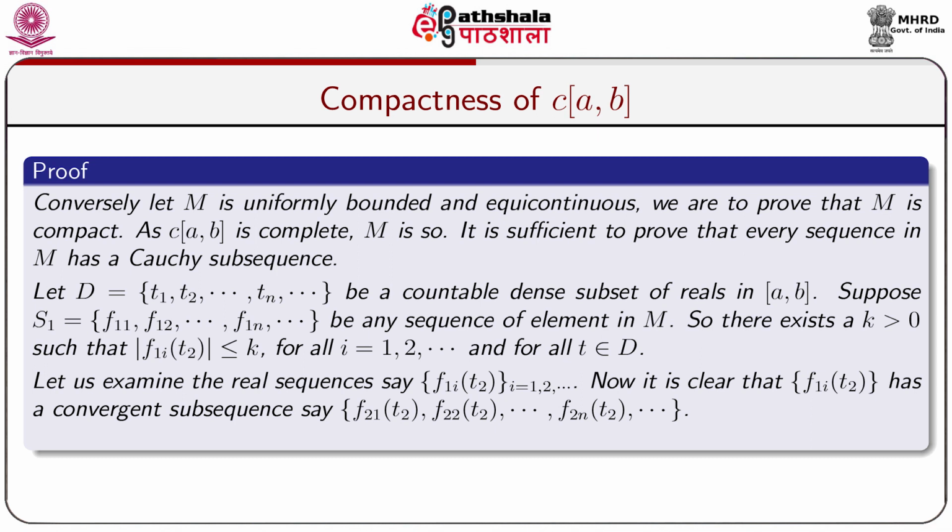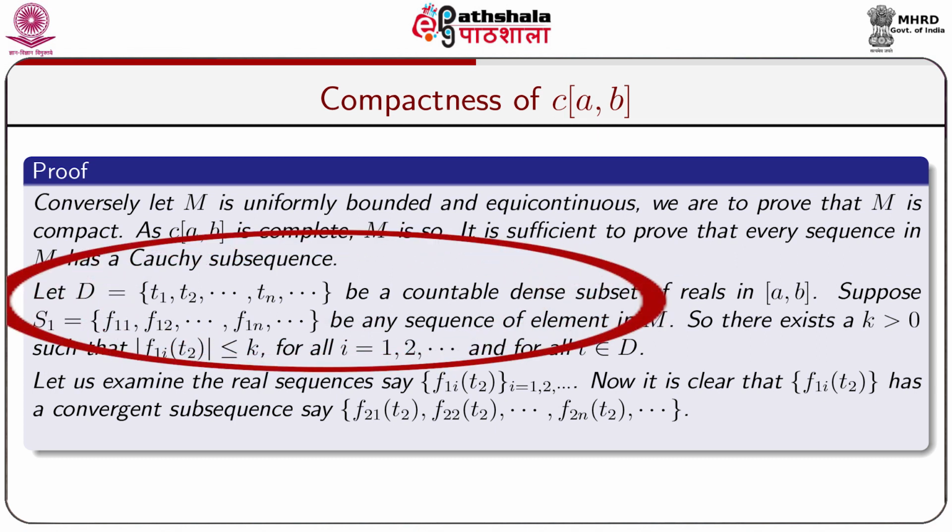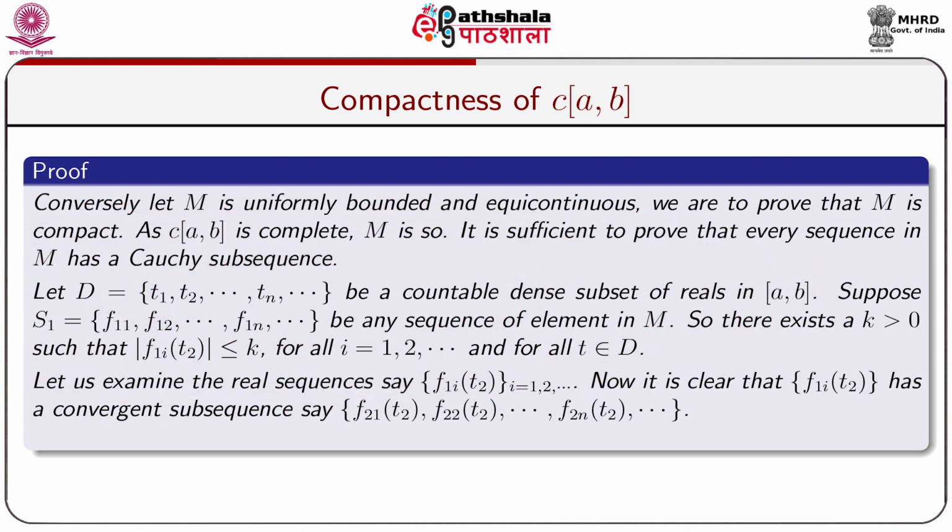As C[a, b] is complete, M is so. It is sufficient to prove that every sequence in capital M has a Cauchy subsequence. Let T1, T2, dot dot dot, Tn, dot dot dot be a countable dense subset of reals in the closed interval [a, b]. Suppose S1 is the collection of functions f11, f12, dot dot, f1n, a sequence of elements in M. The collection S1 is a collection of continuous functions of M.